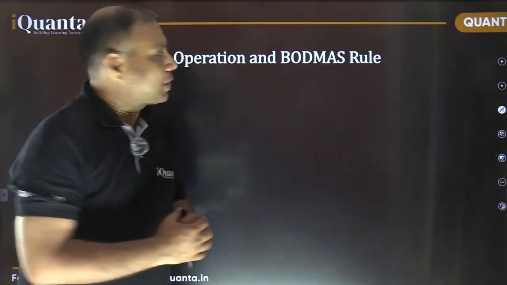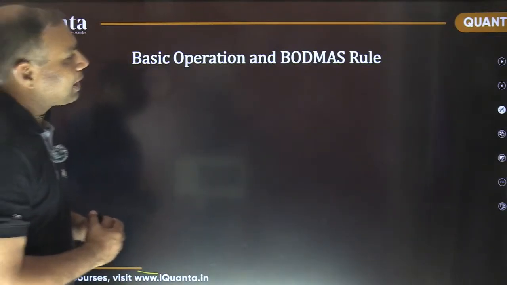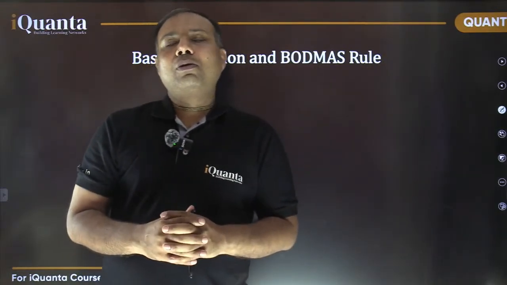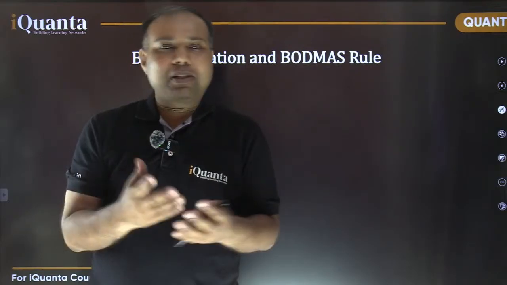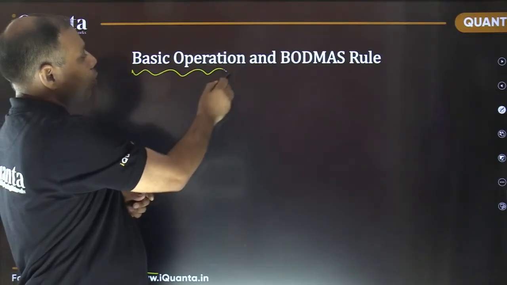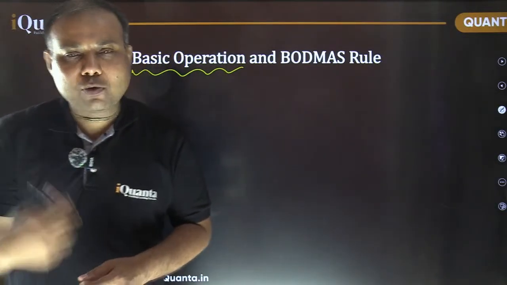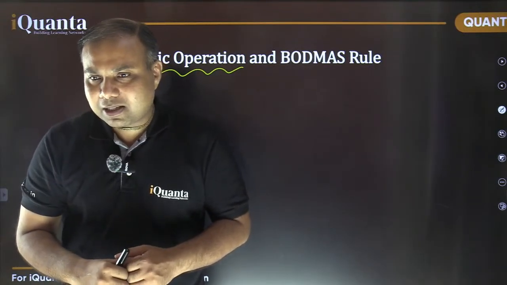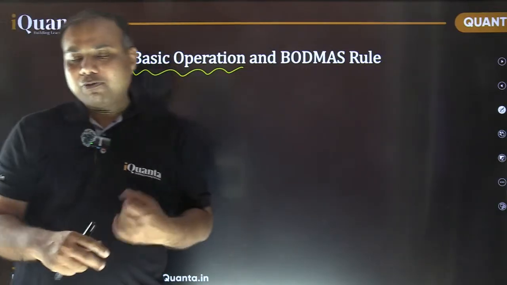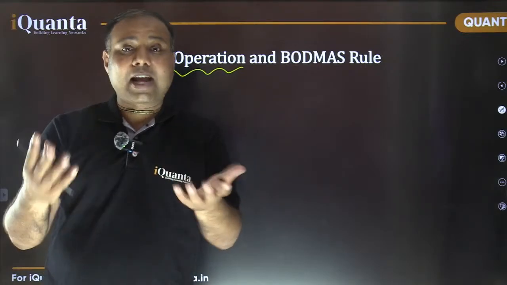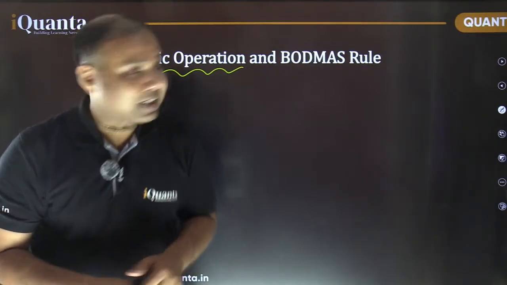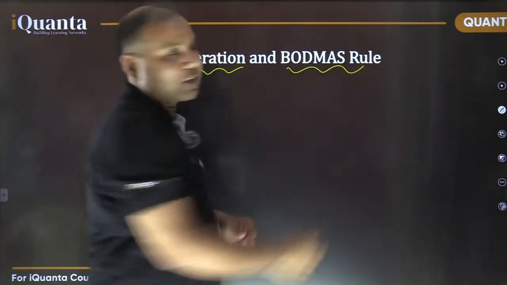Okay, so let's start. As you can see on the screen, these are basic operations and the BODMAS rule. When we are discussing numbers, we need to work with the basic mathematical operations. What are those basic mathematical operations? Can you mention in the chat, please? What are the few basic mathematical operations which we can use between any two numbers? If you have any two numbers, what different mathematical operations can be performed? Then we are going to discuss BODMAS and its application also.